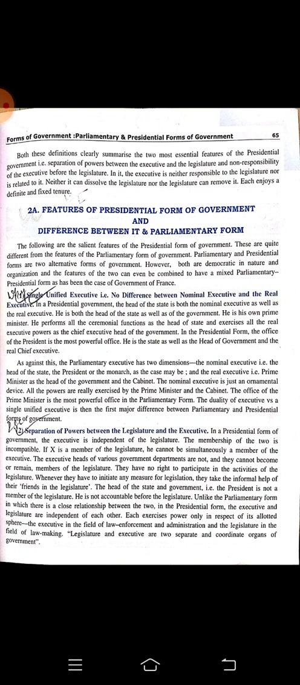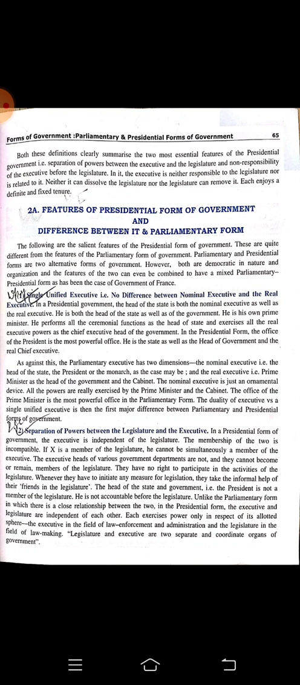There are two different bodies and the members of the legislature are not the members of the executive, and the executive members cannot be the member of the legislature. The head of the state and government, that is the president, is not the member of the legislature. He is the head of the executive but he is not the member of the legislature. He is not accountable before the legislature, unlike the parliamentary form. In the presidential form, the executive and legislature are independent of each other.